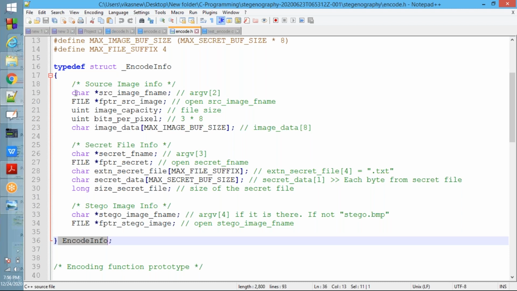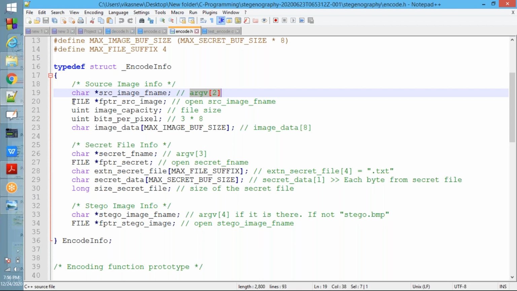Fine. See now, char star source image file name. Source image file name means the original image. Whatever original image name you provide through the command line, you need to store in source image file name. That is argv of 2. You cannot store it here, it is not possible. Through the program, through the functions, you need to store it. Just for understanding purposes, I am saying what you need to store in these members. Later I will tell you how to store.